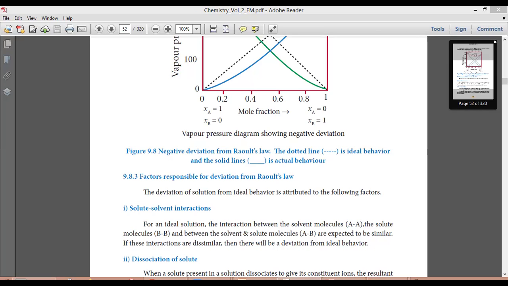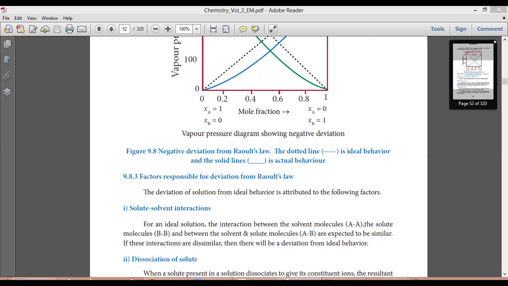Then comes the dissociation of solute. Here we can take the example of potassium chloride along with water. Here K plus, Cl minus. Okay. And again for H2O, H plus, OH minus. That refers to the dissociation. Okay. Actually this entirely dissociates the ion concentration, that is their constituent ions, and this will also cause deviation from Raoult's law.